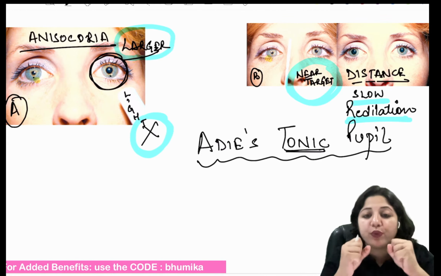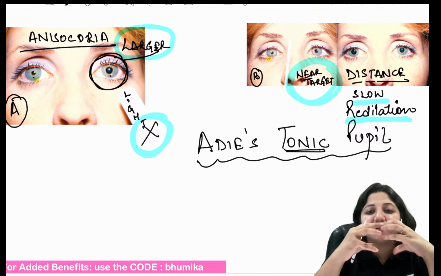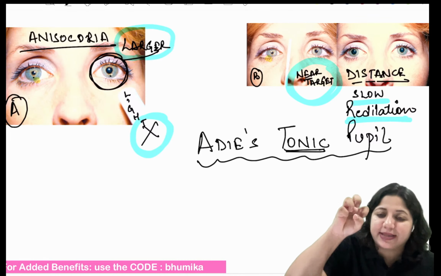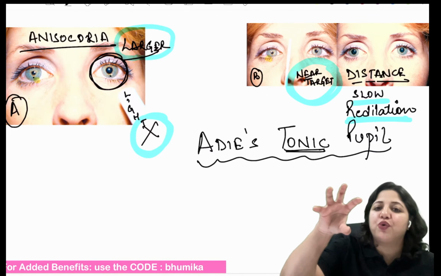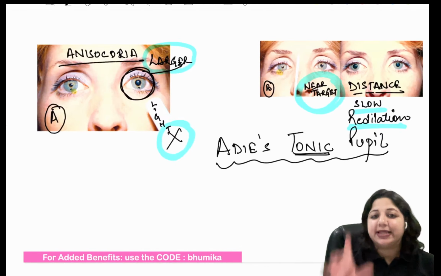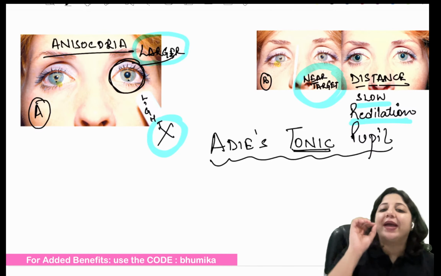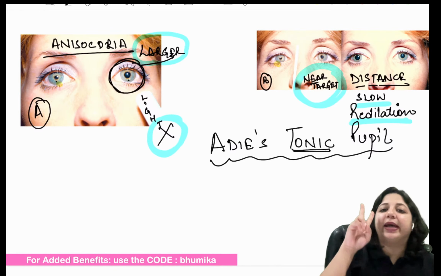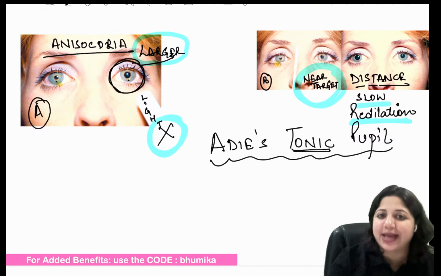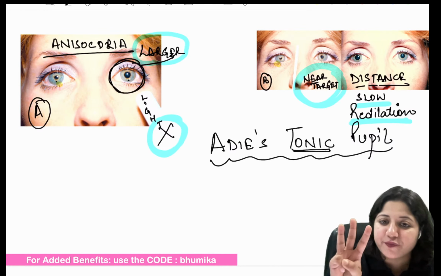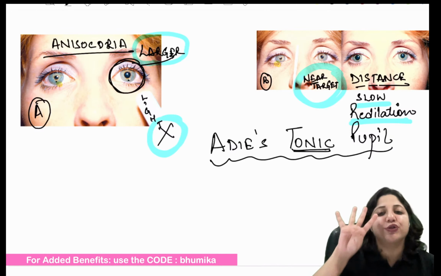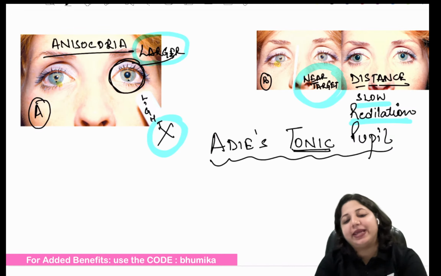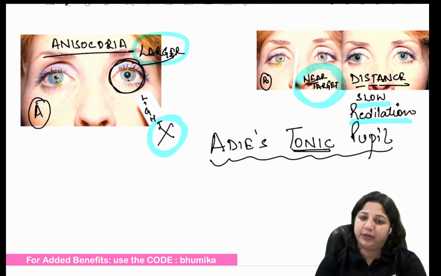So why do we call it tonic? Because there is a tone which is present, resulting in the slow redilation. Is that point clear? So when the question says the involved pupil is larger, there is no light reflex, there is near reflex present, and there is a slow redilation, then we are talking of Adie's tonic pupil.